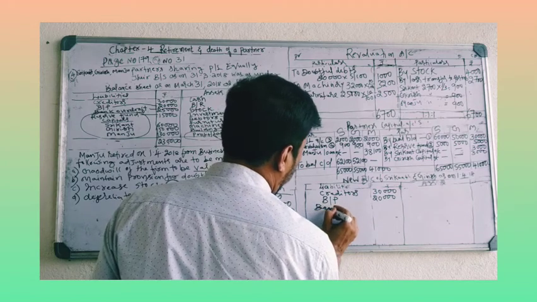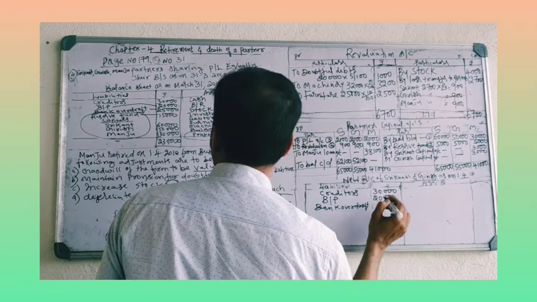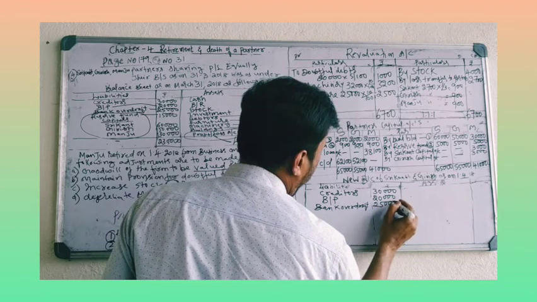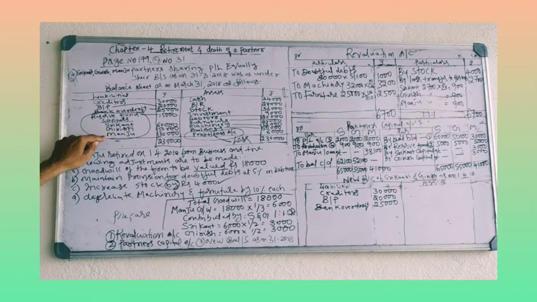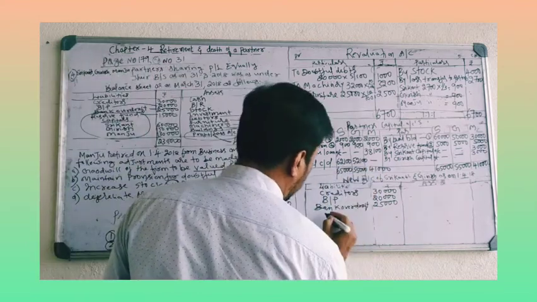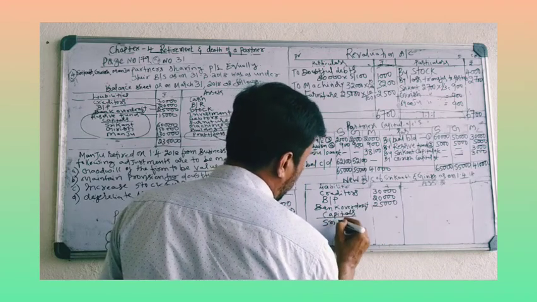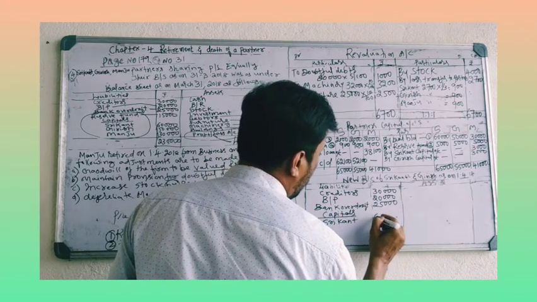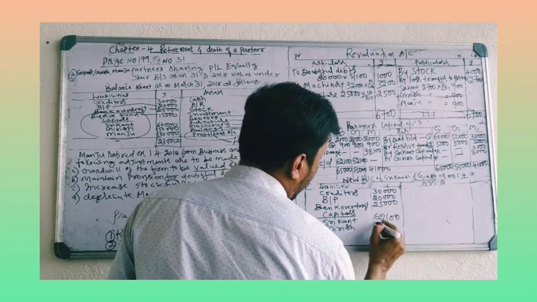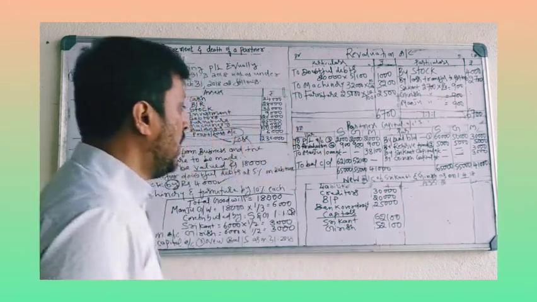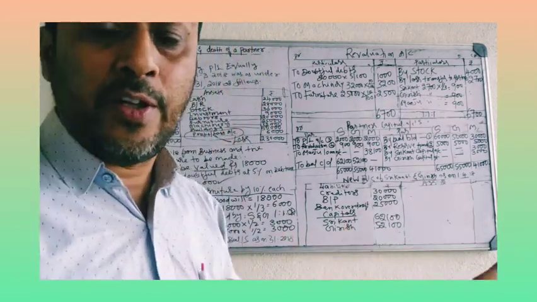Bank overdraft, 25,000. Reserve fund is divided among partners, so don't take it. Take the capitals of only the remaining partners. Capital of Srikant, 62,100. Capital of Girish, 50,100.